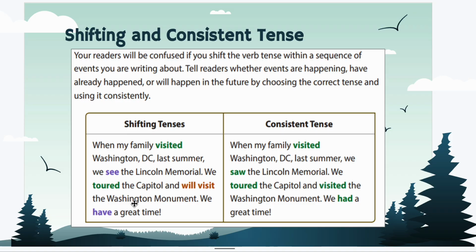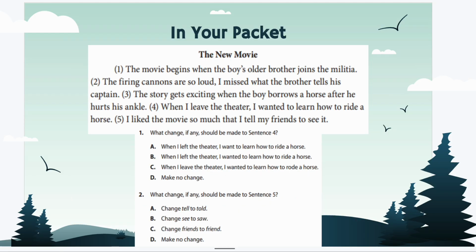Whereas if I read the consistent tense, I can quickly identify that they already went on this trip and they did all these things. When my family visited Washington, D.C. last summer, we saw the Lincoln Memorial. We toured the Capitol and visited the Washington Monument. We had a great time. So all of that shows me that they already did all of this. So we're going to apply all of that knowledge to our final page in our packet.